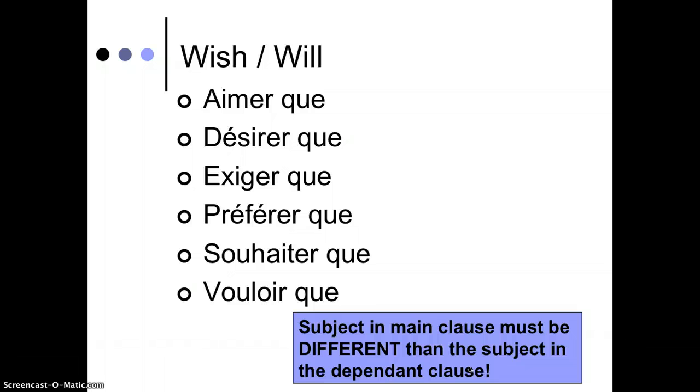So for example, I could say, j'aime dormir, I like to sleep. I don't need the subjunctive. But if I said exiger, this verb means to order or demand. So if I said, je exige que tu dormes, right? I demand that you sleep. Notice how I'm the demanding and I'm demanding you to do something. So we have two different subjects. That's how I know I need the subjunctive. So exiger is to demand or require. Souhaiter is to wish. And we should know the other ones.